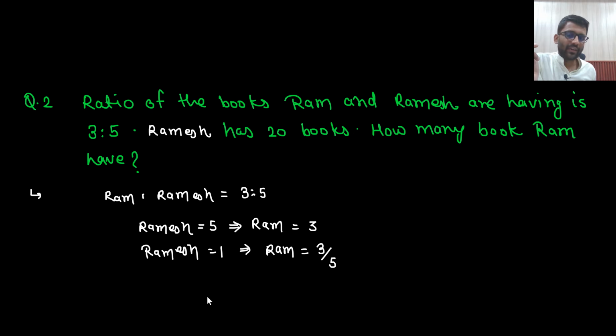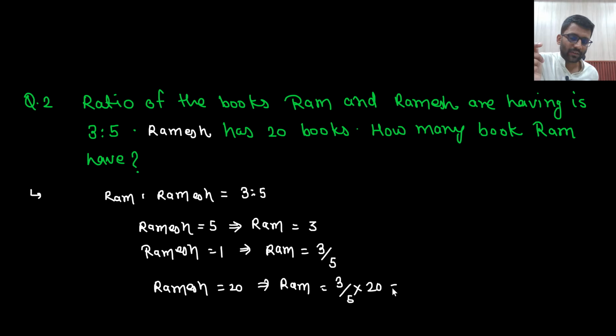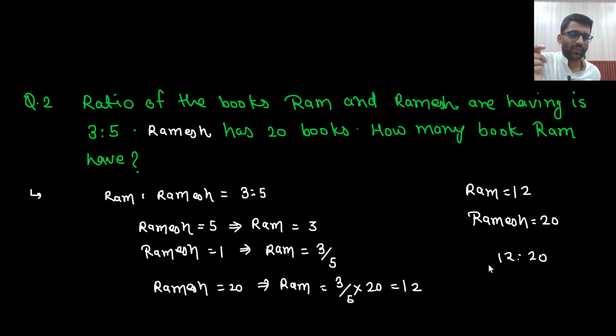Now Ramesh is having 20 books. So how many books will Ram have? Ram will have 3 by 5 into 20, and that will be 12. So Ram is having 12 and Ramesh is having 20. And what is the ratio now? 12 ratio 20. It will be cancelled by 4, giving 3 ratio 5. So this is the answer. Very easy question. This is just to build the basic concept, nothing else.